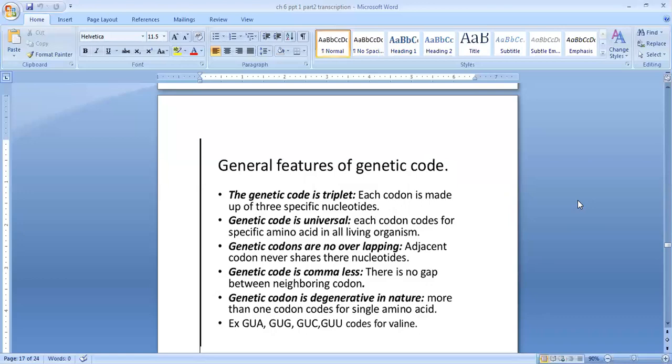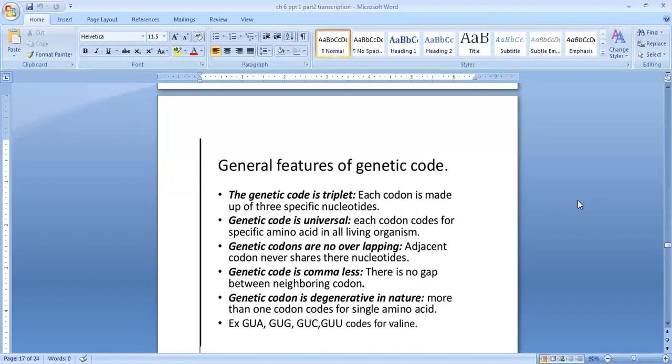Next, the genetic code is non-overlapping. Adjacent codons never share their nucleotides. Then the genetic code is commaless. It means there is no gap between neighboring codons. The genetic code is degenerate in nature. It means more than one codon codes for a single amino acid.